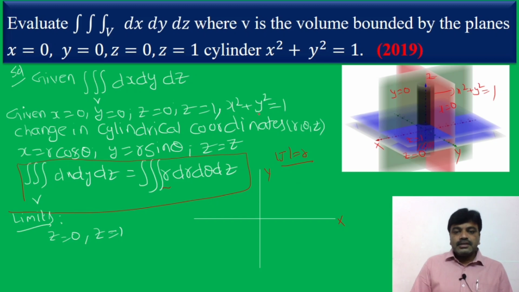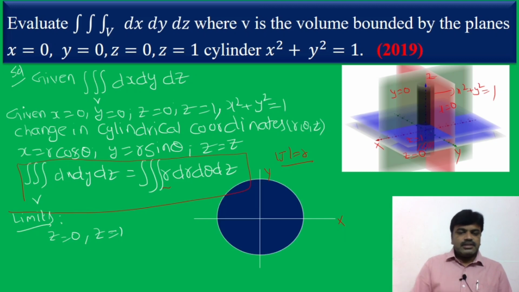Here it is actually a cylinder in 3 dimensions, but x square plus y square is equal to 1 represents a circle in projection. Draw a circle. What is the circle's radius here? 1, so minus 1 and minus 1.